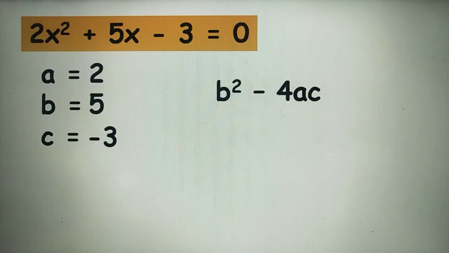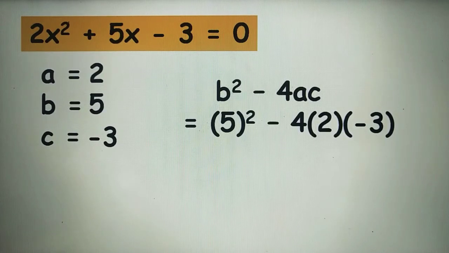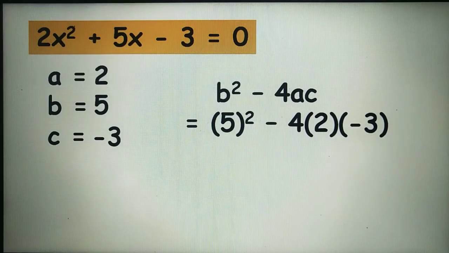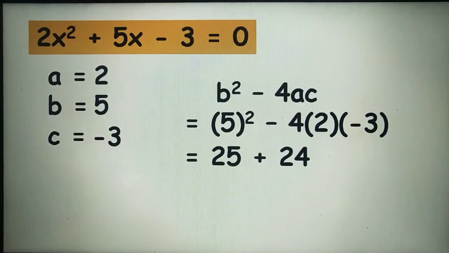By substitution, we have 5 squared minus 4 times our a, which is positive 2, times our c, which is negative 3. Then we will simplify. 5 squared is 25, minus 4 times 2 times negative 3 is equal to positive 24. 25 plus 24 is equal to 49.